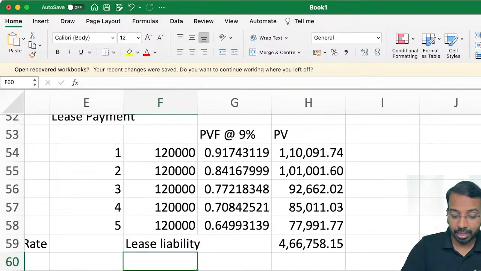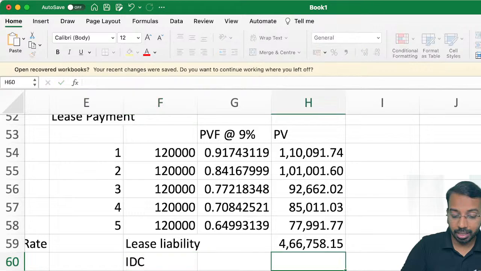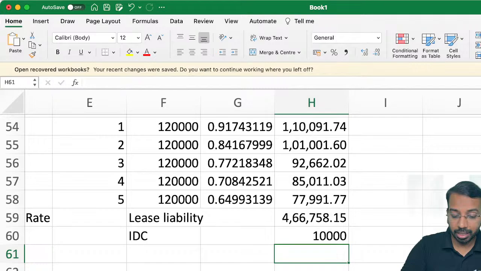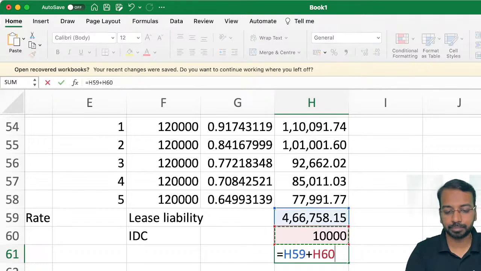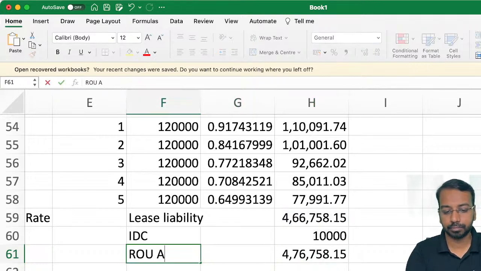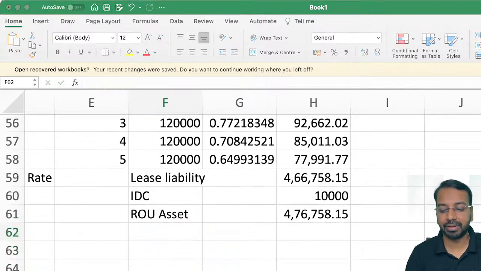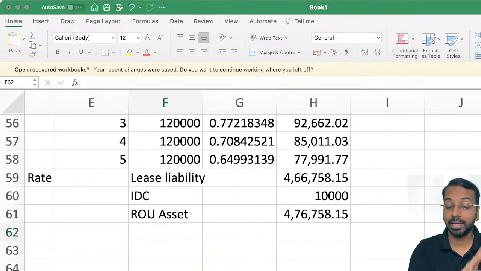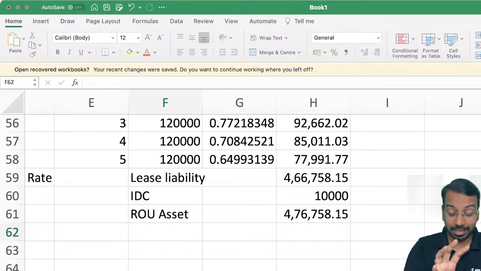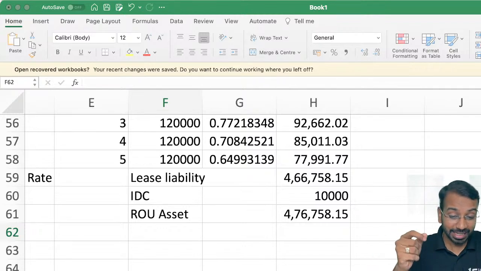And to this you will add, let us say initial direct cost of 10,000 is incurred, some stamp fees, registration charges and all of that. So my ROU asset will be 476,758. That is how I calculate the ROU asset. Yes, there are more complications. I am just giving you the initial concept, how to calculate the ROU asset.